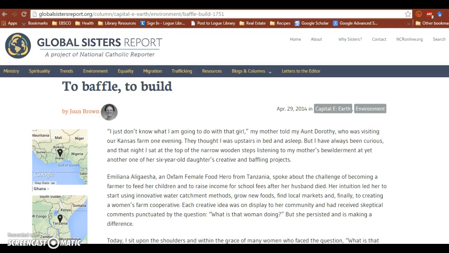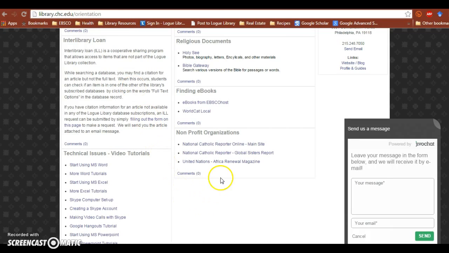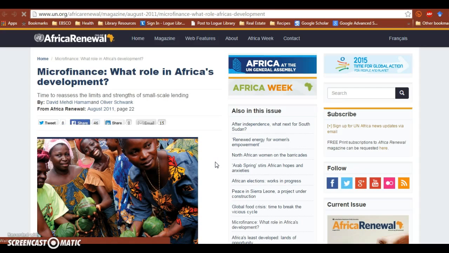Okay, the third link on our list is into the United Nations Africa Renewal Magazine. This is a web magazine. Okay, the About link on this page is right here.